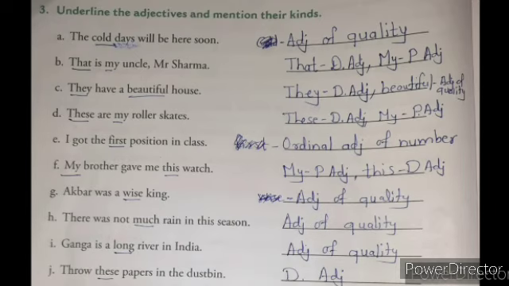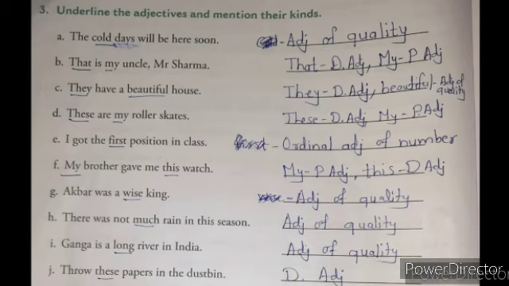The answer is adjective of quality. B. That is my uncle Mr. Sharma. In this sentence, that is a demonstrative adjective, and my is a possessive adjective. C. They have a beautiful house. In this, they is what? Demonstrative adjective. And beautiful is an adjective of quality. D. These are my roller skates. These is a demonstrative adjective, and my is a possessive adjective. Next, E. I got the first position in class. Now first is an ordinal adjective of number. Like this, the other examples are also solved.